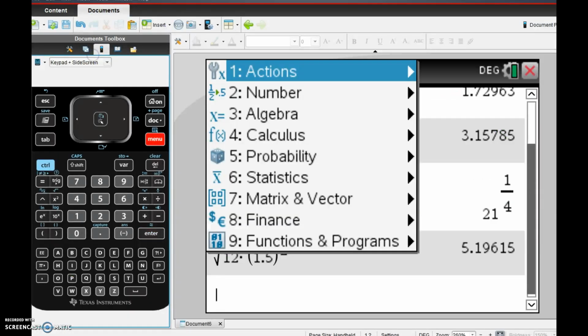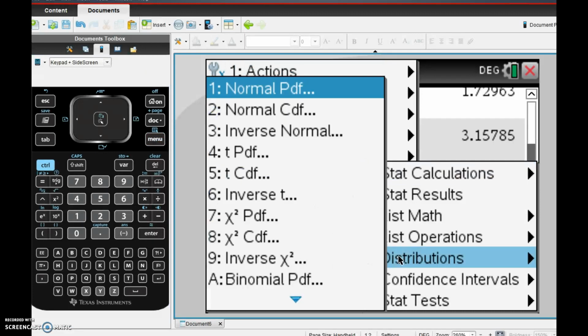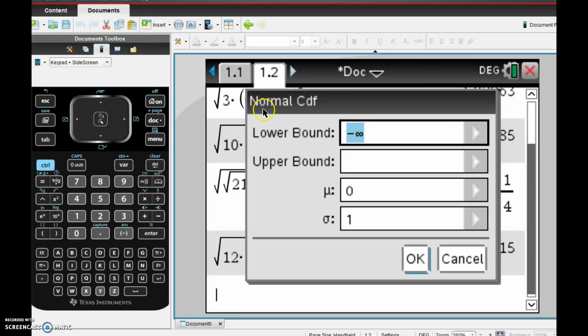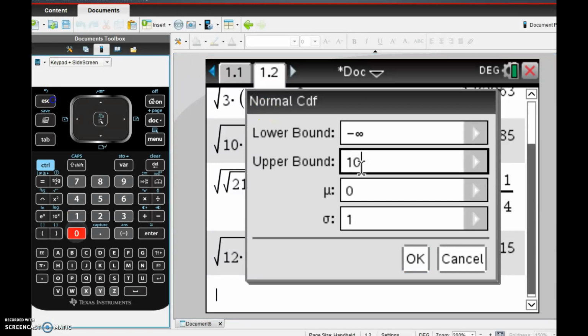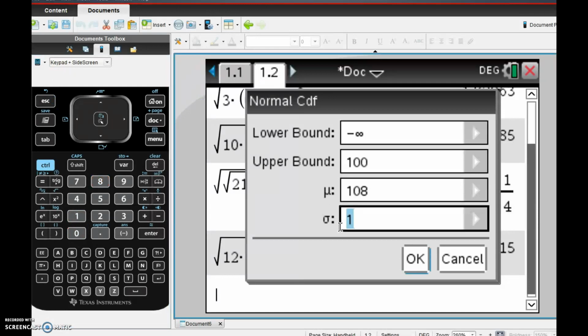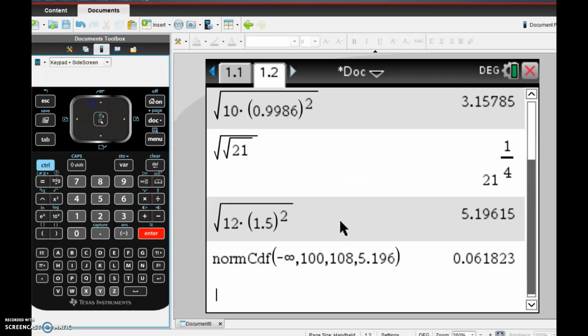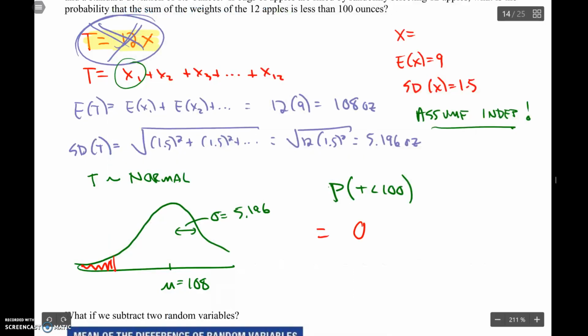Normal CDF. Lower bound negative infinity. Upper bound 100. Mean 108. Standard deviation 5.196. Boom. 6.2%. 0.062.